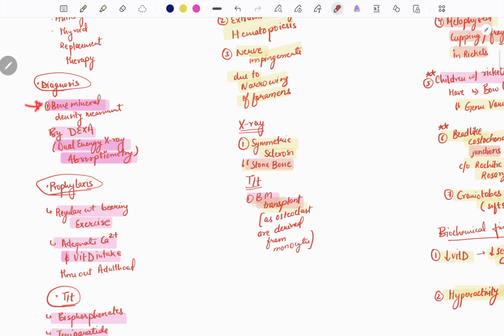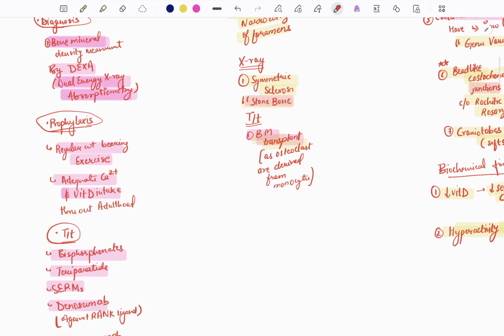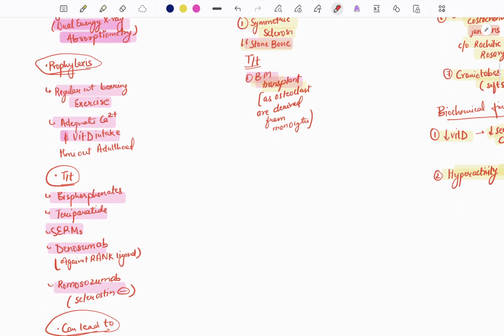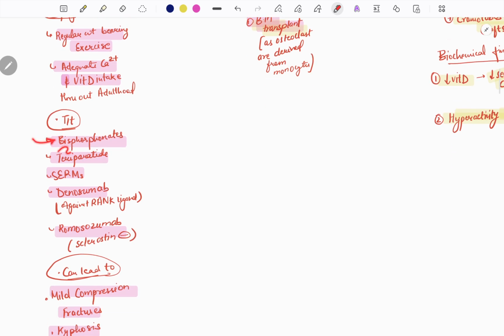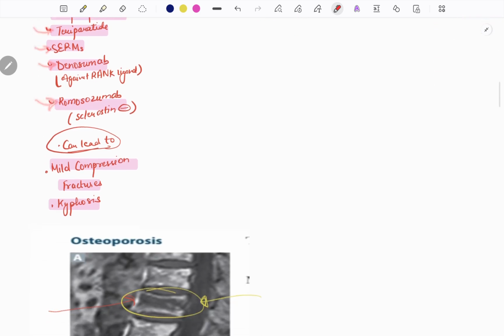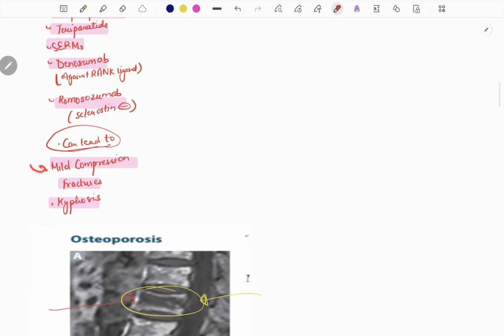How can we diagnose it? We can diagnose it by DEXA, which is a bone mineral density measuring device or diagnosis method. How can we prevent it? We can prevent it by regular weight bearing exercise, adequate intake of calcium and vitamin D throughout adulthood. How can we treat it? By drugs like bisphosphonate, teriparatide, SERMs, denosumab, romosozumab. It can lead to mild compression fractures and kyphosis.